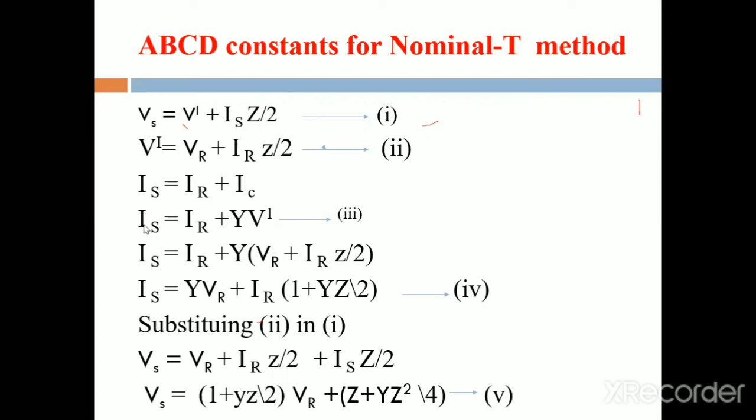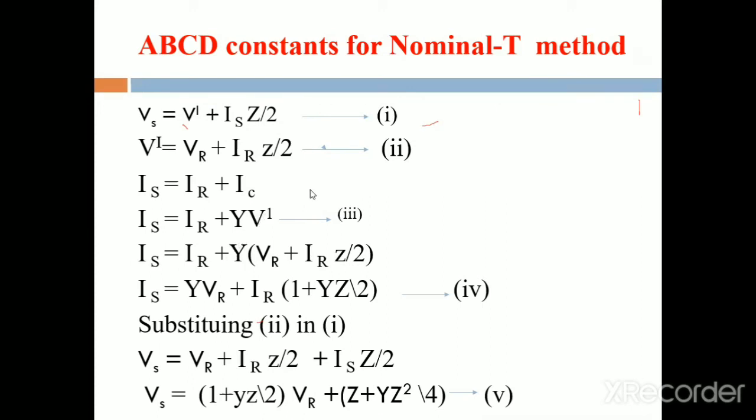What is the generalized equation? Is is equal to AVR plus BIR. Instead of VR, we are having V dash. That's why again we simplify this equation. Then Is is equal to IR plus Y into V dash.